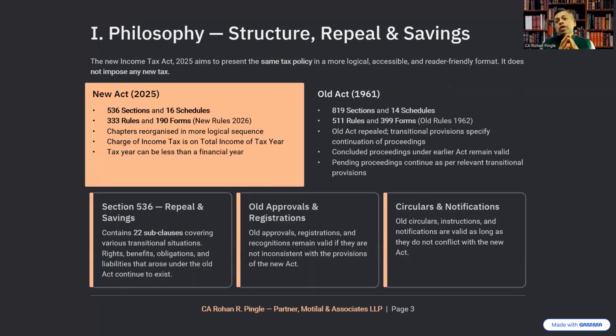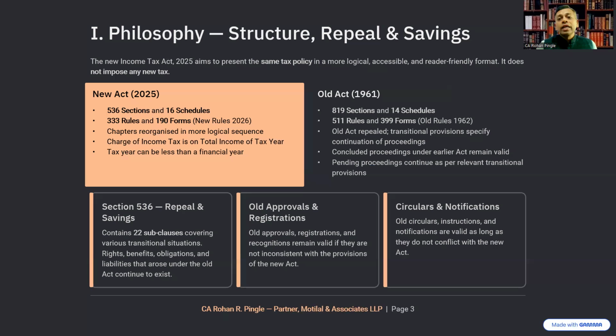First, the philosophy. The new Act aims to present the same tax policy in a more logical, accessible and reader-friendly format. The old Act is repealed; however, transitional provisions specify the continuation of proceedings under the old Act. The new Income Tax Act 2025 doesn't impose any new tax, which is very good for all of us.